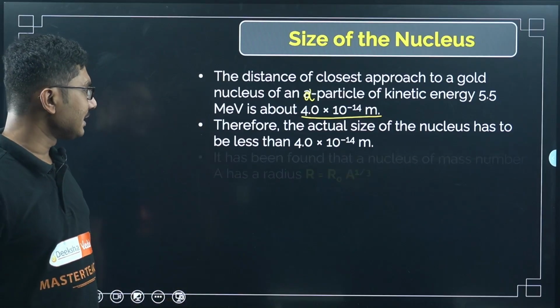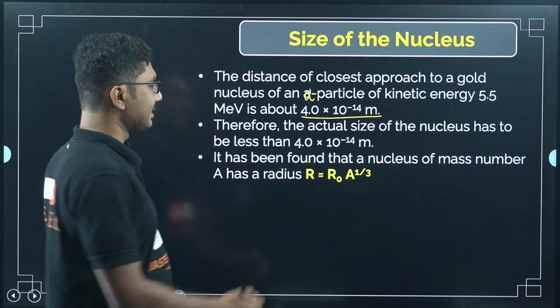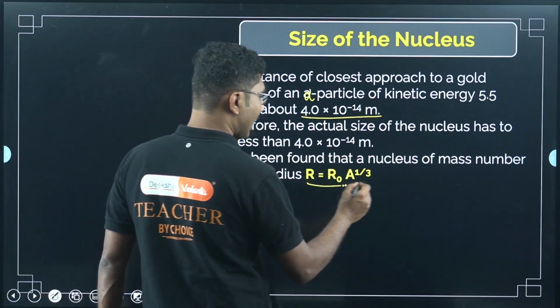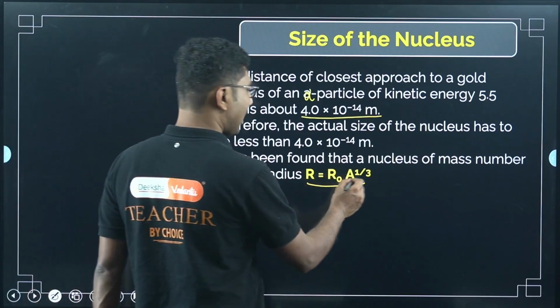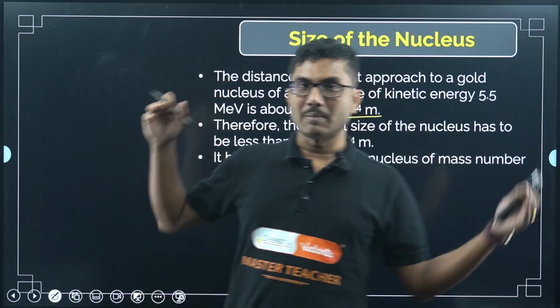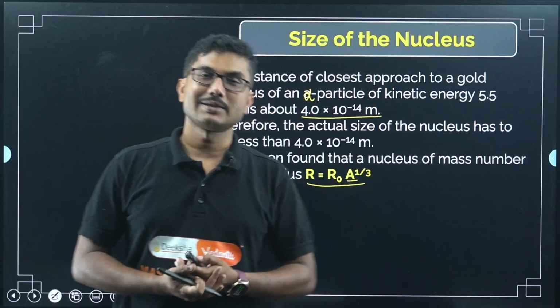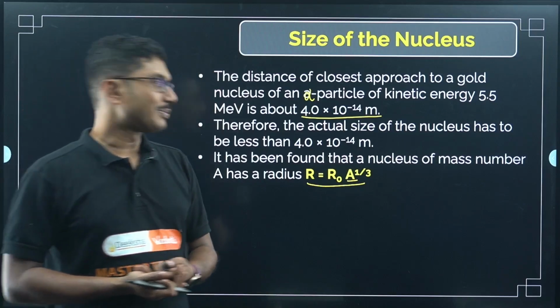In fact, you will see that the radius of a nucleus is given by r is equal to R naught A to the power of 1 by 3. What is A? A is the mass number. So the bigger the mass number, obviously they have a lot of family members. Mass number more means more number of protons, more number of neutrons present in the nucleus.